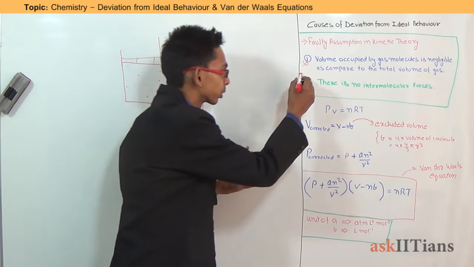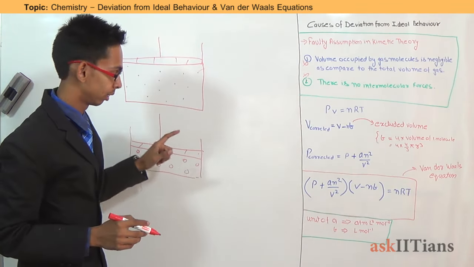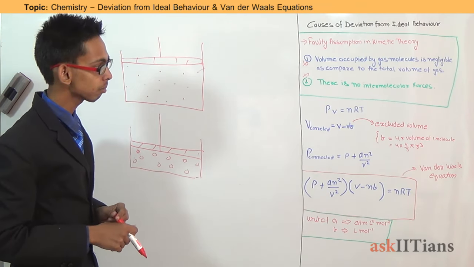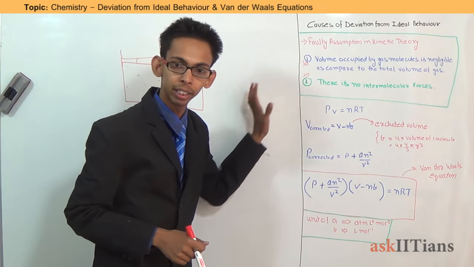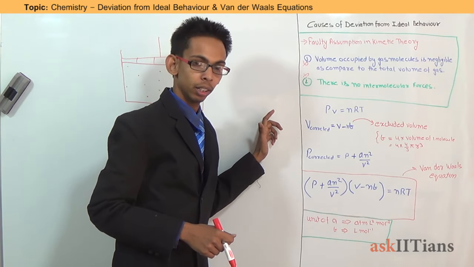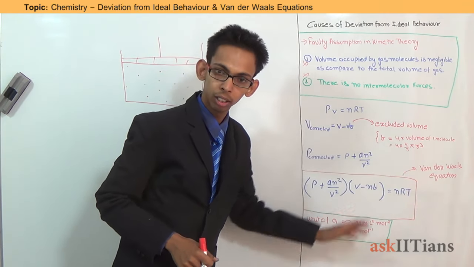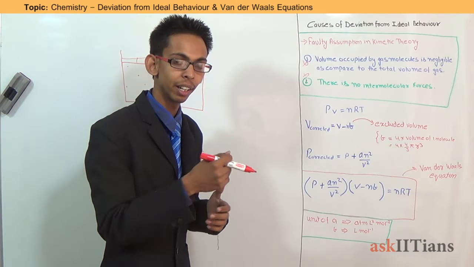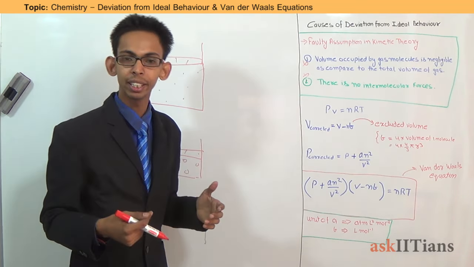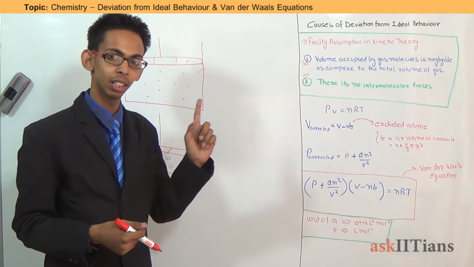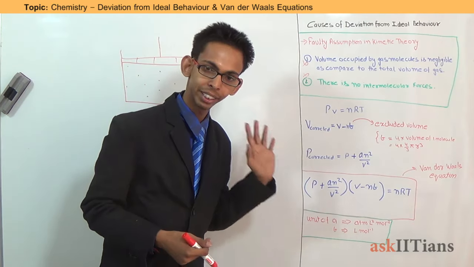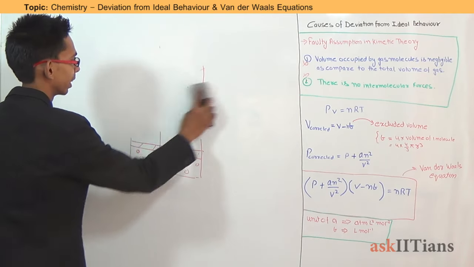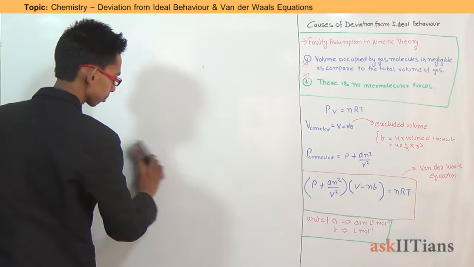So these two postulates fail at the condition of high pressure. Now these two postulates are faulty. So a scientist, van der Waals, suggested some corrections in the ideal gas equation in order to fit it for real gases, and that equation is known as the van der Waals equation. We will see the corrections done by van der Waals in the ideal gas equation.